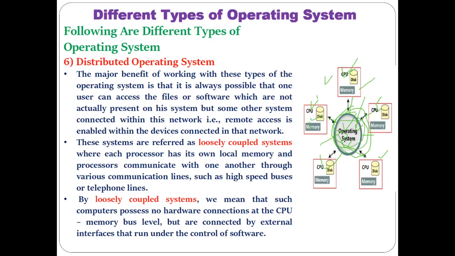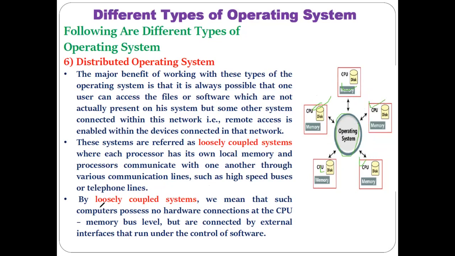And that is the reason this kind of system is referred to as a loosely coupled system, where each processor has its own local memory, and processors communicate with one another through various communication lines such as high speed buses and telephone lines. It means that through the internet, all other client computers can connect with this particular central computer where the distributed operating system is installed.